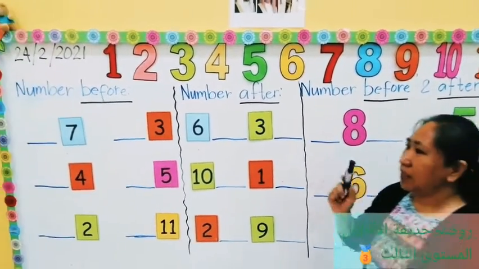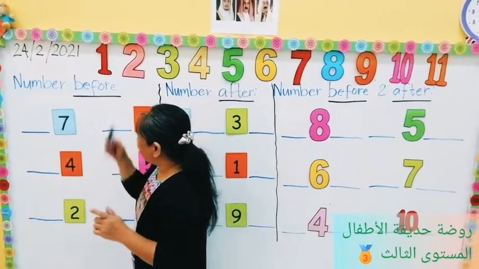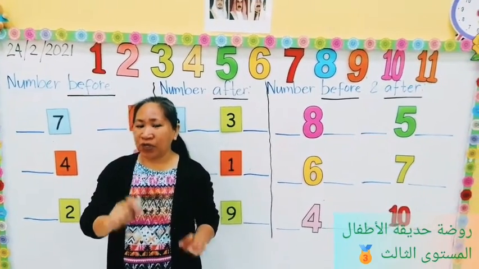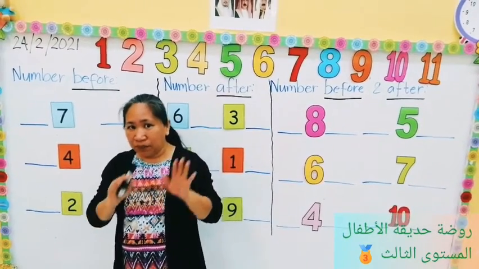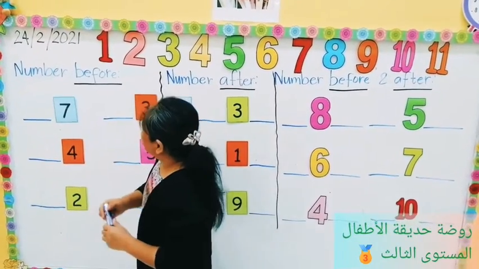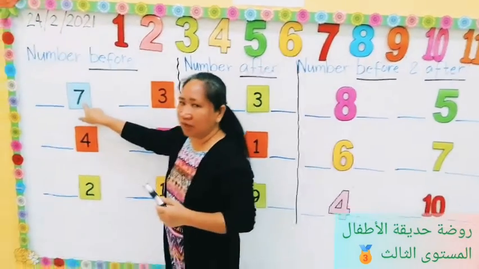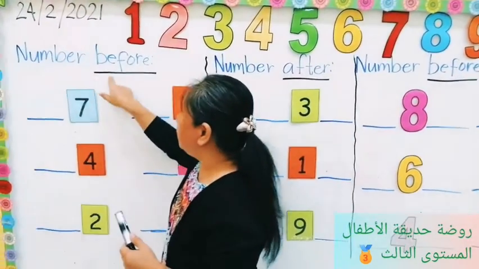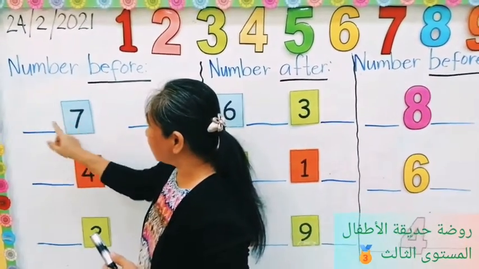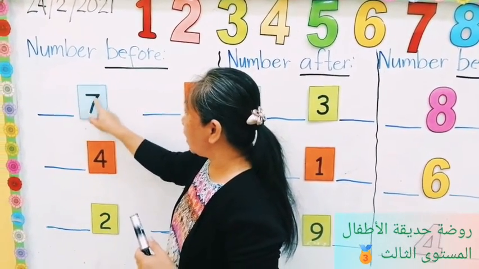Okay? Now, I will give you the number before and after. Yani before, but then after. Okay? So, let's see here. Look at here. So, this is number 7. See, number before. Yani number before. Before number 7. Okay? So, number before number 7 is what?